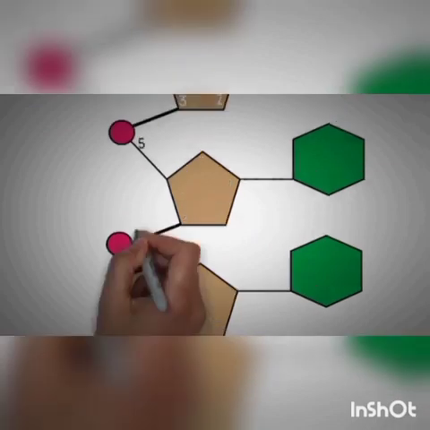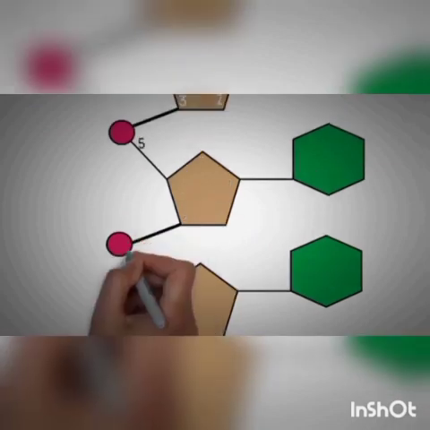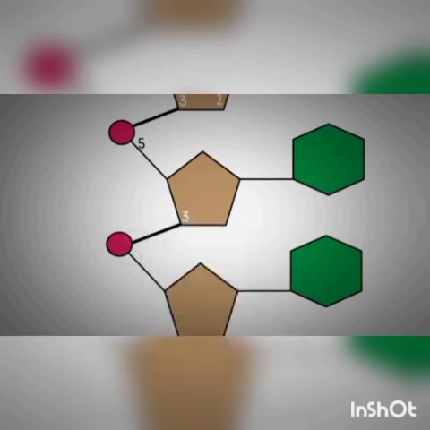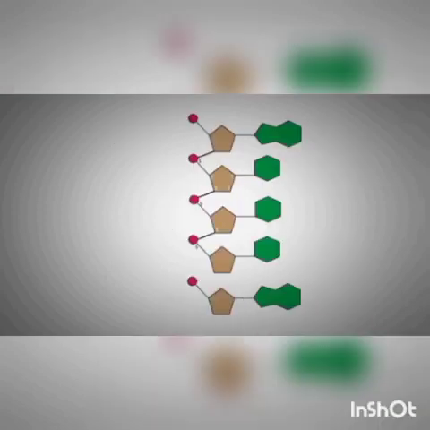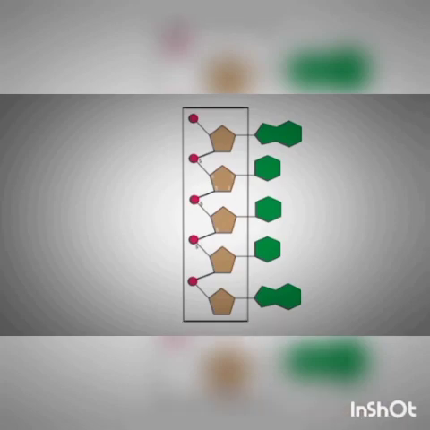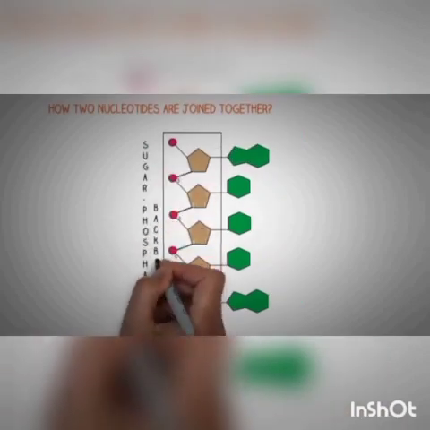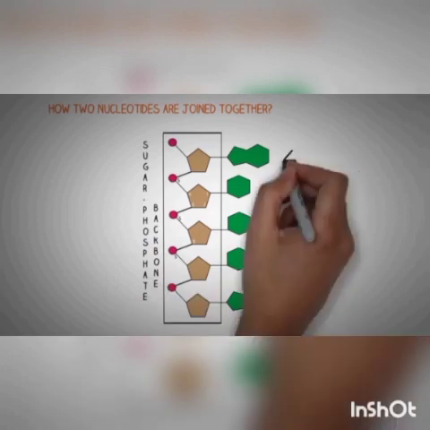Now if you focus on the structure, you will notice that every phosphate is connected with two sugars, one bond with the third carbon of the sugar above and one bond with the fifth carbon of the sugar below. Due to the bond formation between the sugar and the phosphate, we create this sort of sugar phosphate backbone on one side, and all the nitrogenous bases project out of this sugar phosphate backbone. So it shows us a single strand of the DNA.